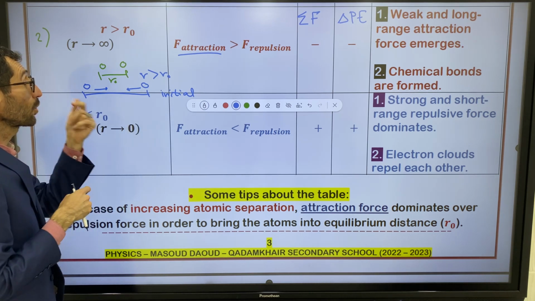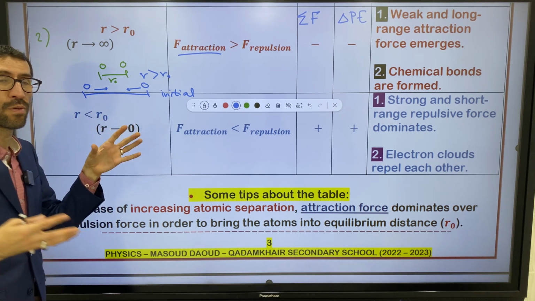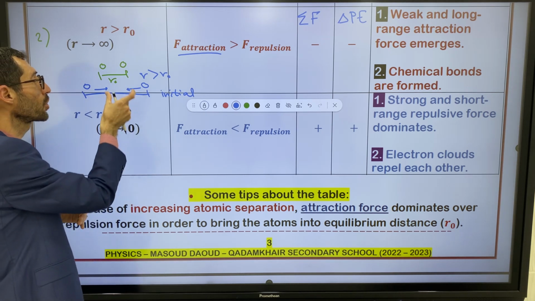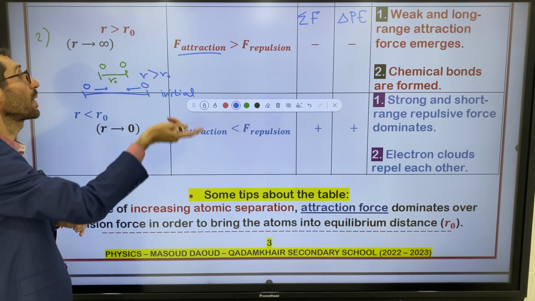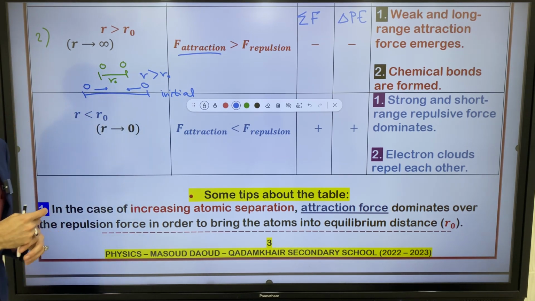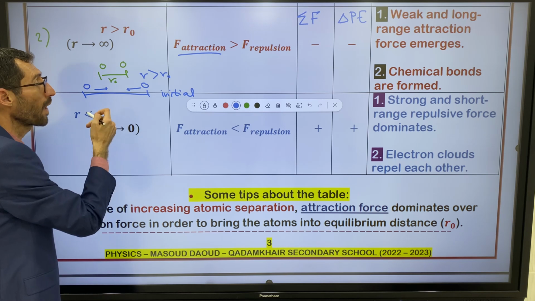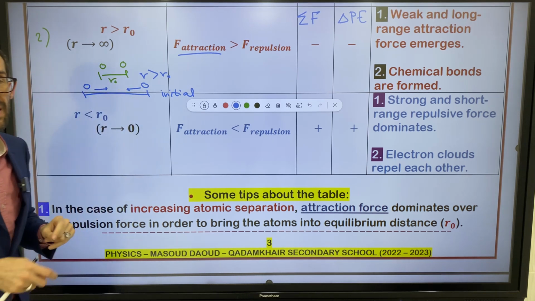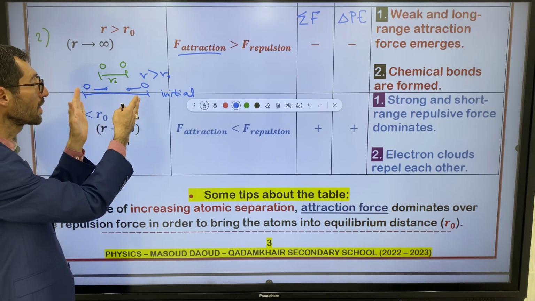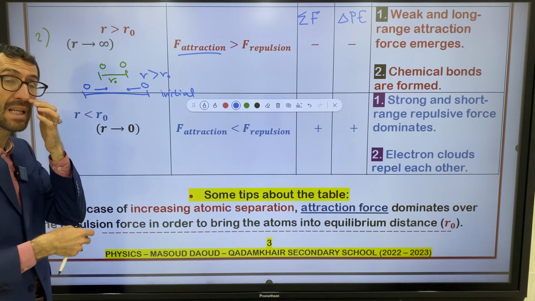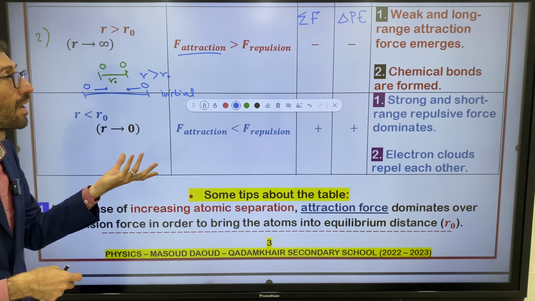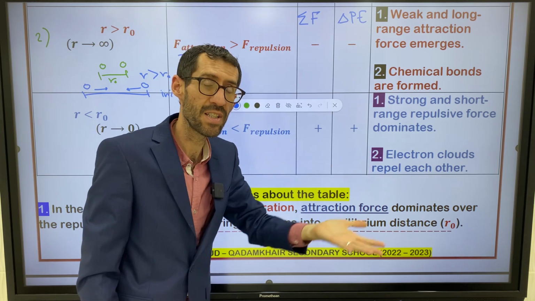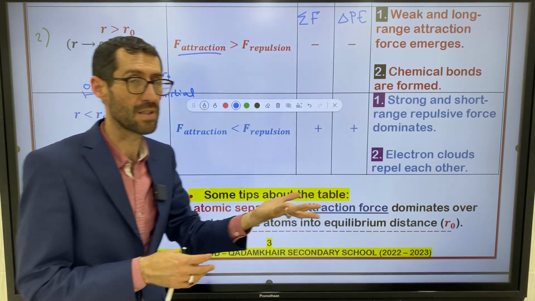In this situation, force of attraction appears and tries to bring the material into its equilibrium distance. So atoms move from larger distances to smaller distances. Larger distance to a smaller distance means distance decreases. And distance is a measure of potential energy. Whenever distance decreases, potential energy decreases, right?